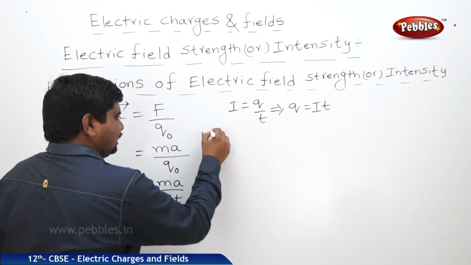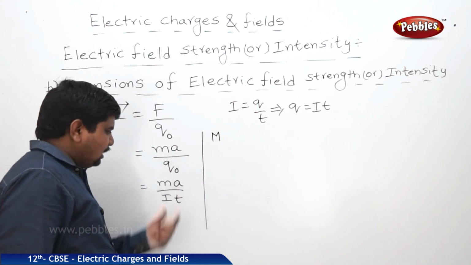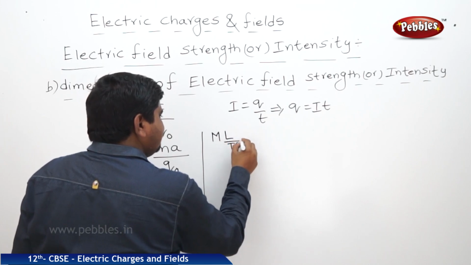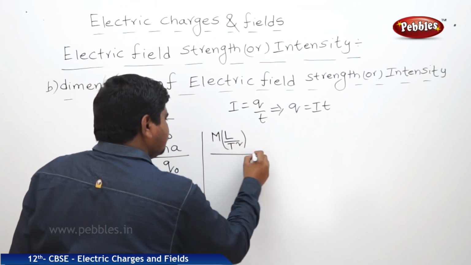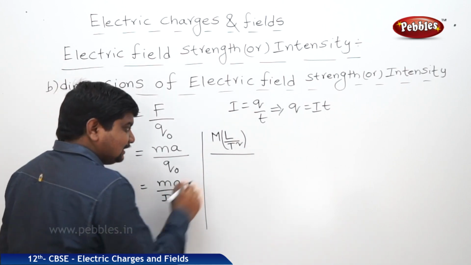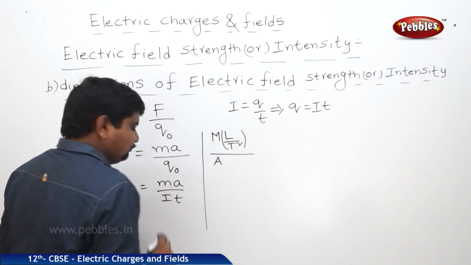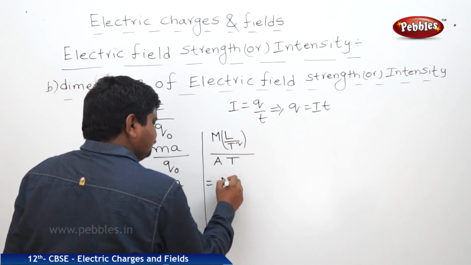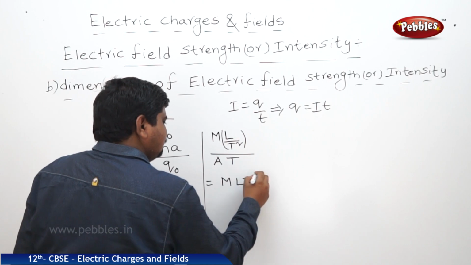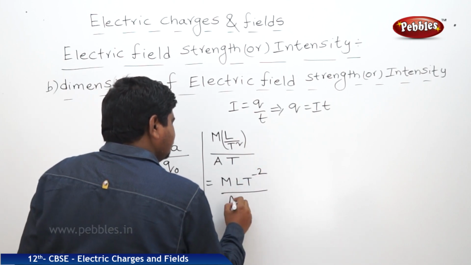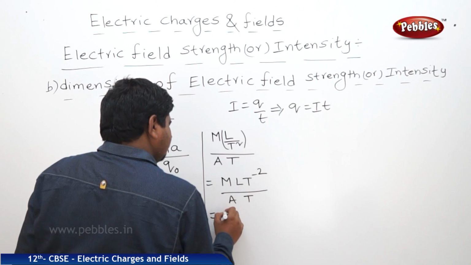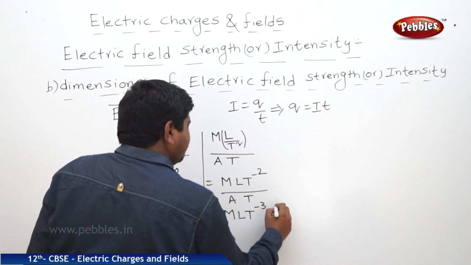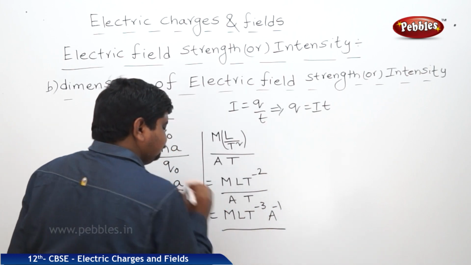So see the dimensions of this electric field strength. M, capital M, acceleration L by T square, I, electric current, nothing but the ampere, T, time. Simplify this: M L T power minus 2 by A T, therefore M L T power minus 3 A power minus 1.